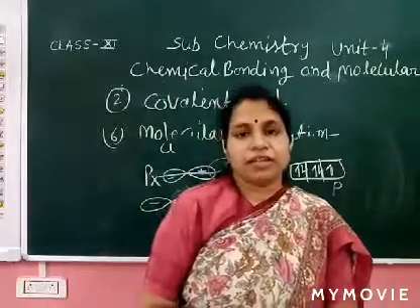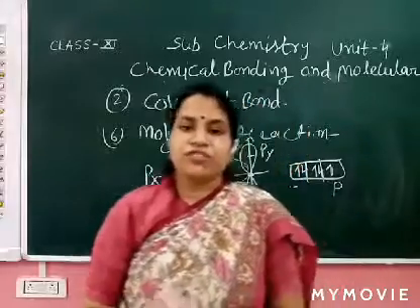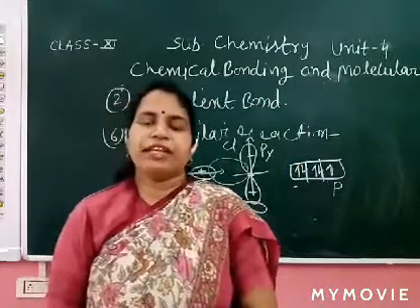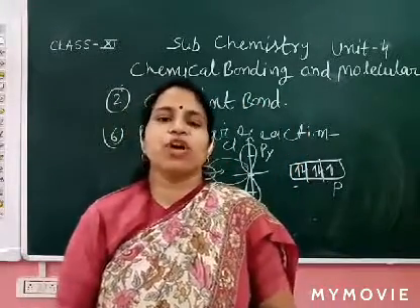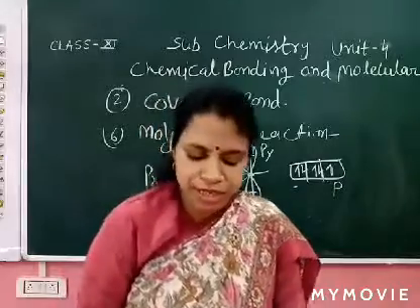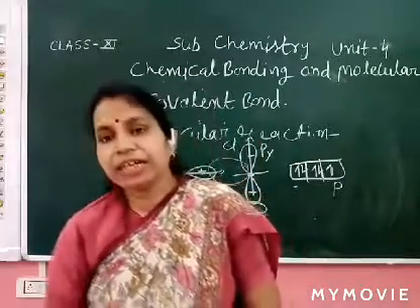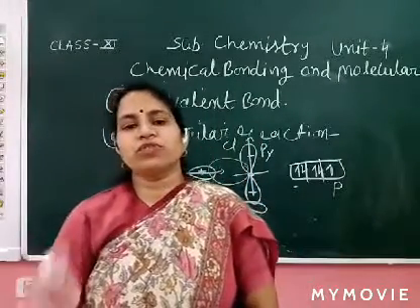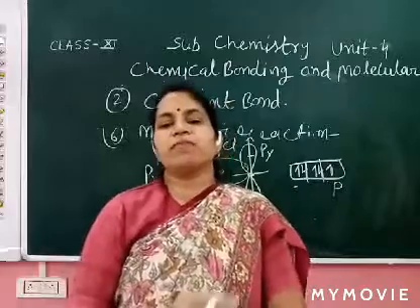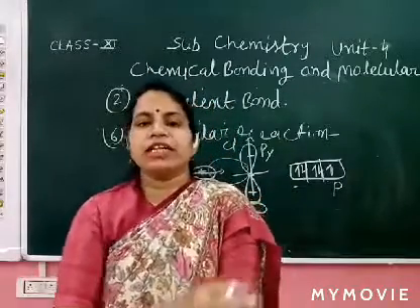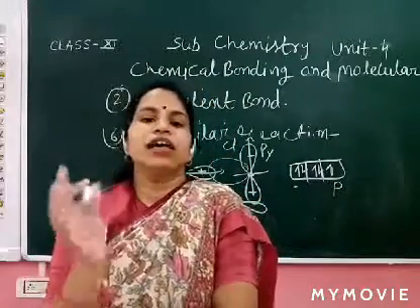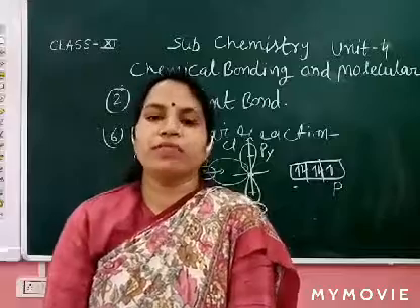Diamond and silica are giant molecules. Giant means very large, huge molecules. So diamond and silica are present in a 3D structure, so their melting point and boiling point are high. Why do diamond and silica have high melting and boiling points?